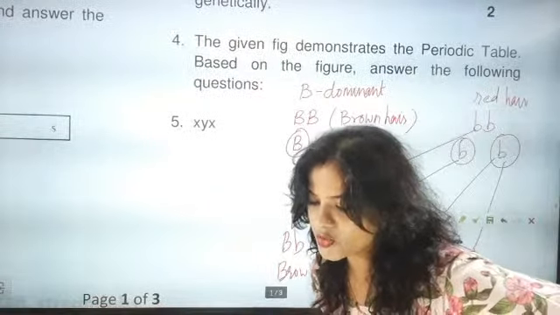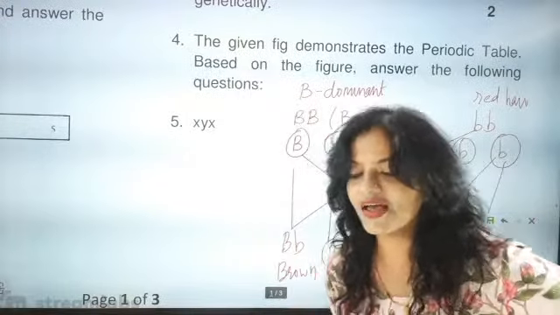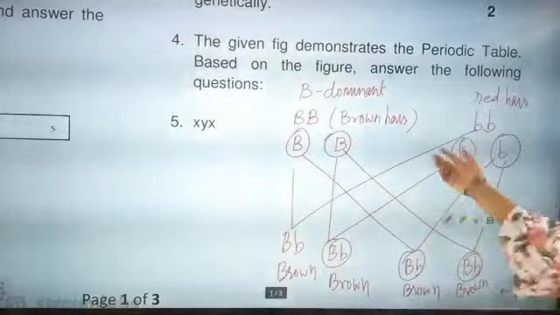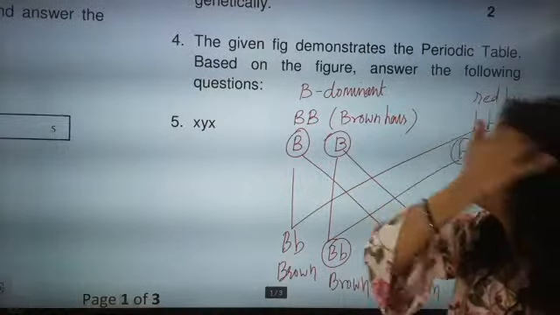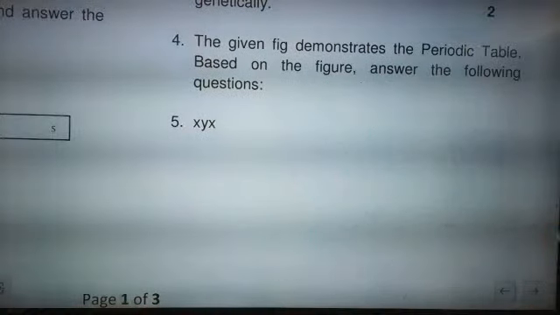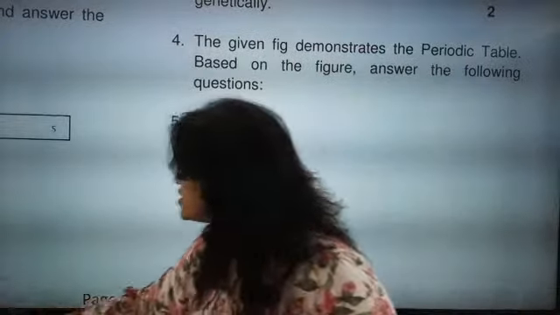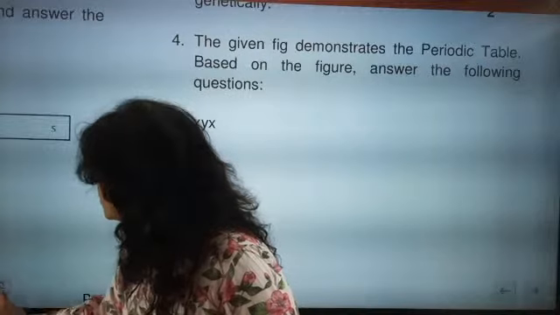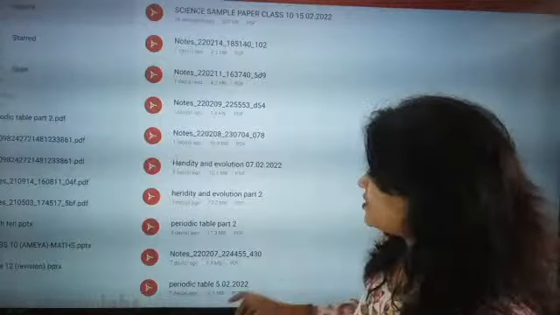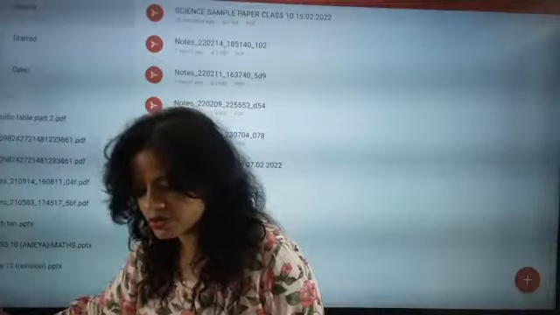Ma'am, this question will come for 3 marks, right? This is a 2 mark question. Only one diagram and this is a 2 mark question. So here we are handling only 2 mark questions. Now question 4, there was a fumble in the question. So I erased that question and I will give another set of questions. From question number 4 we are going to go to the next PDF, and I'll be giving you that, we'll return to the PDF.